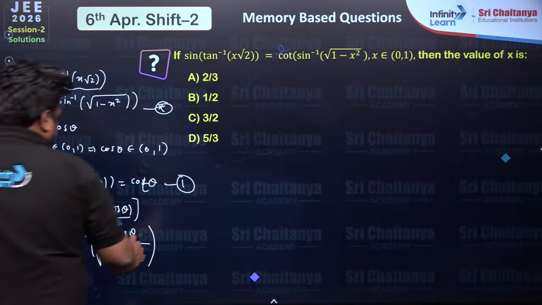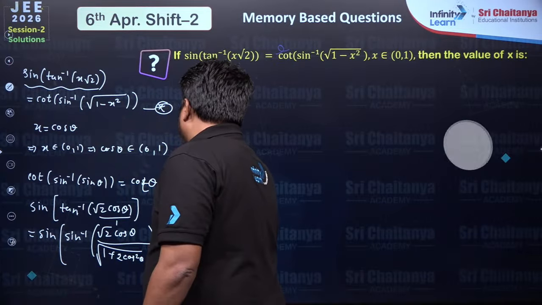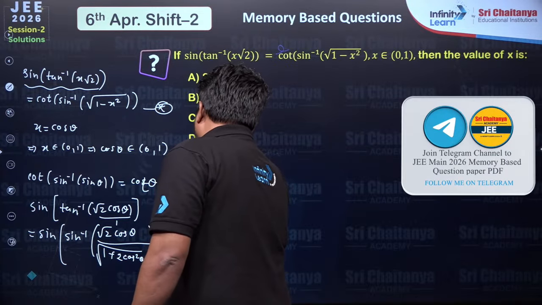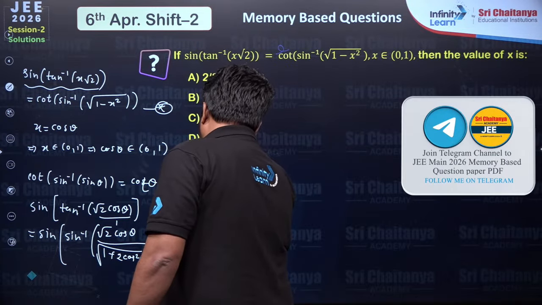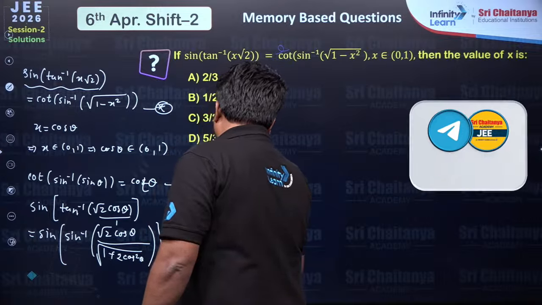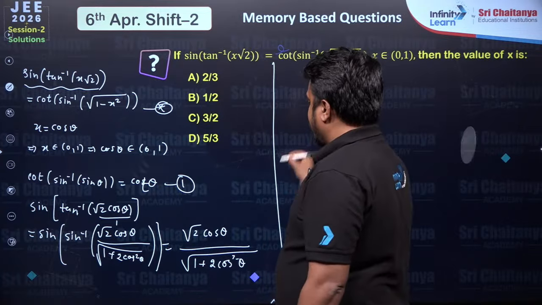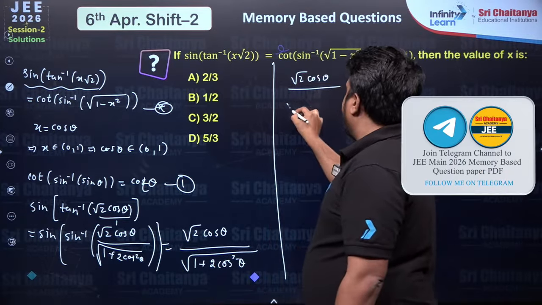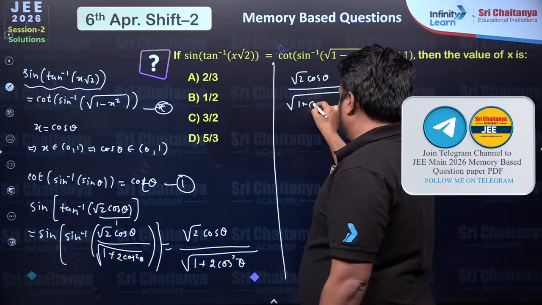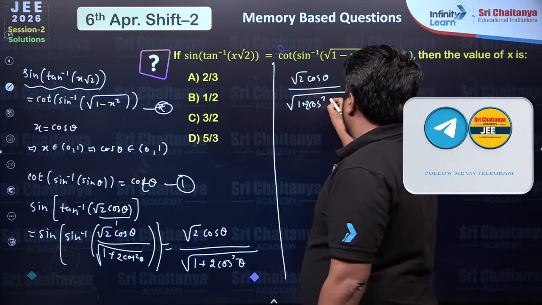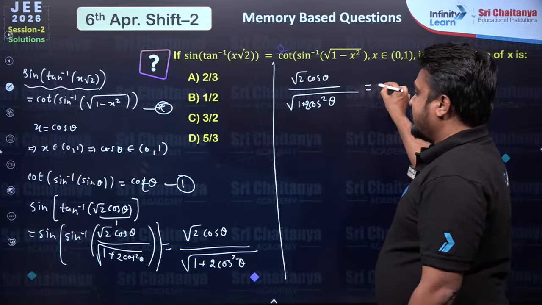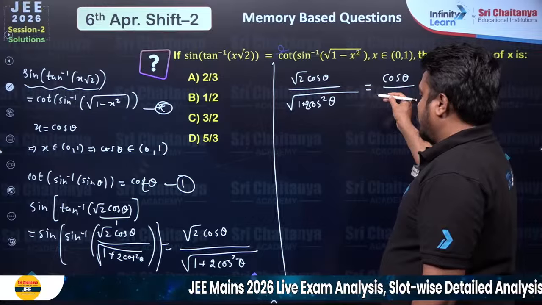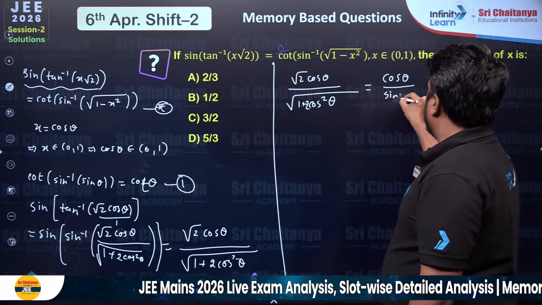Fine. So sine and sine inverse will get cancelled. We will be having root 2 cos theta divided by under root of 1 plus 2 cos square theta, and this is equal to cot theta, which can be written as cos theta upon sin theta.